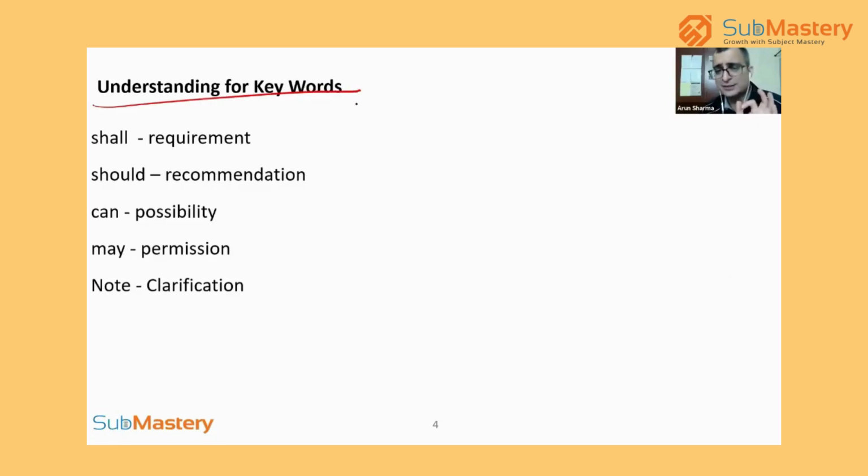These are some of the important keywords as we study and understand these clauses, so it is important that you understand these words. What are some of the keywords? Let us try to understand. Shall. Wherever shall is written, it is a requirement, it is mandatory. Always remember this one thing: wherever shall is written, it is mandatory.